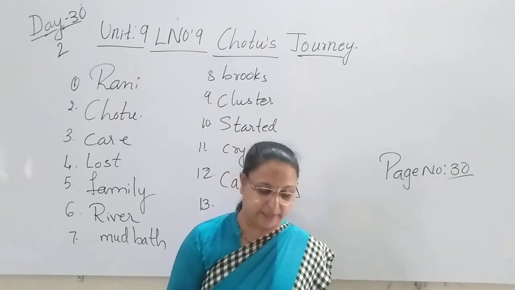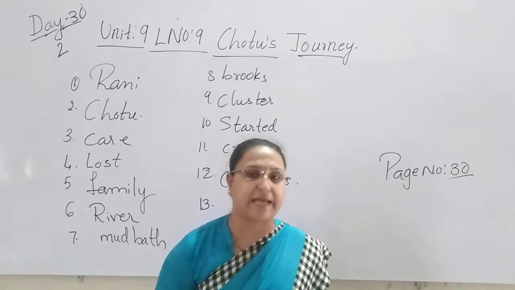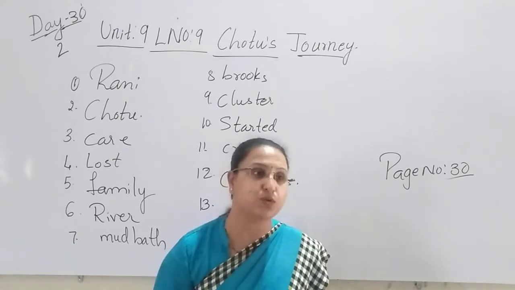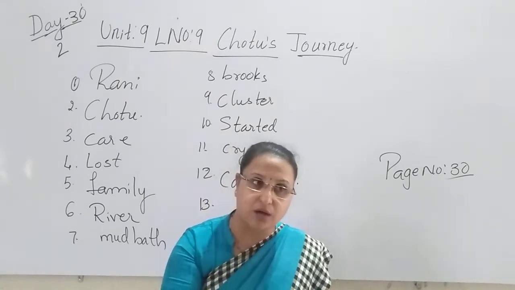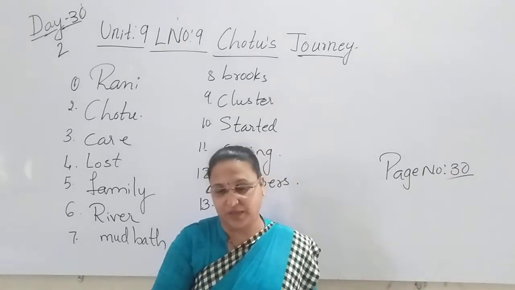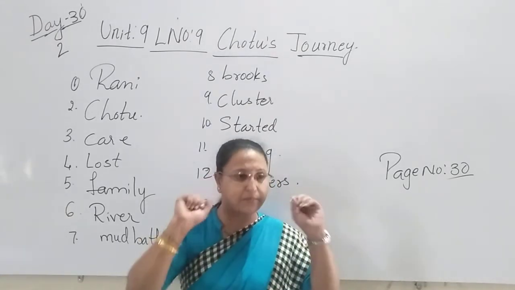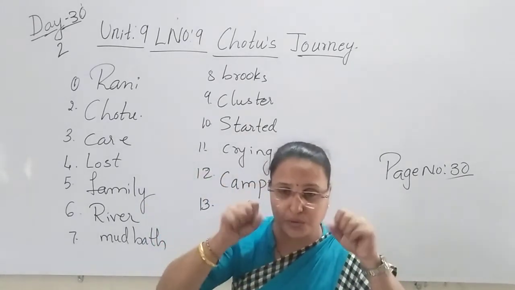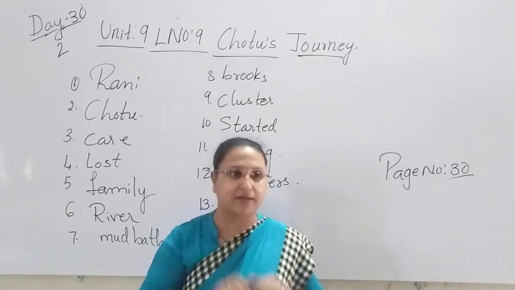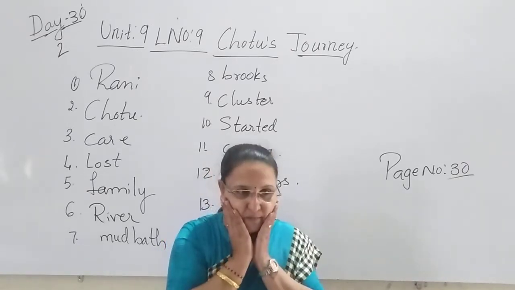Then what happened there? One day, the two campers, there were two men in the camp. Yes, and they saw this Chotu elephant. Who saw? The two campers saw the Chotu elephant. They felt sorry for Chotu. Yes, what happened? They felt sorry seeing that Chotu was crying. Mummy is not there, papa is not there. Chotu was crying. Yes or no? Seeing that small elephant crying, the two campers felt very sorry. They felt very sorry for the elephant.